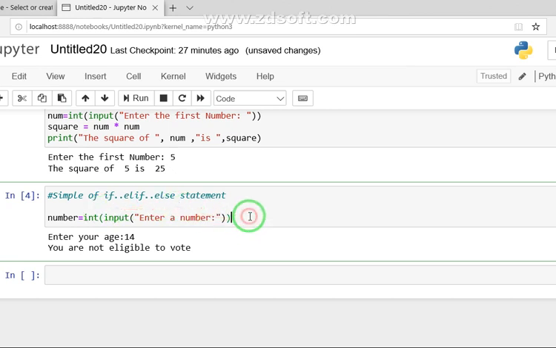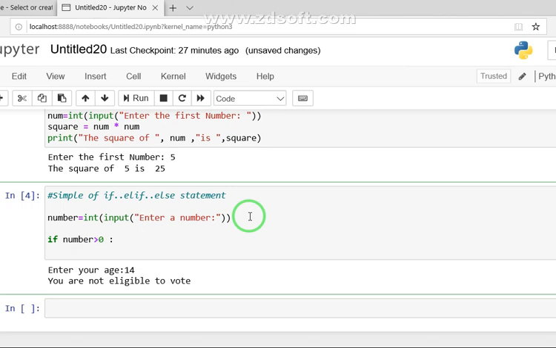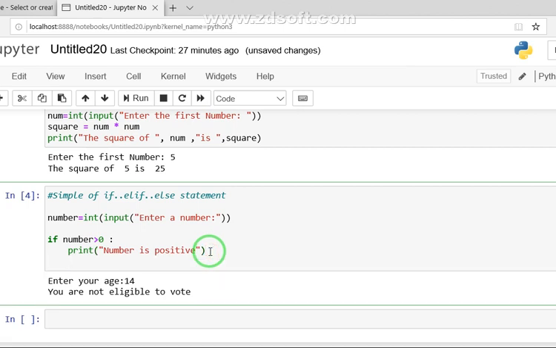Now we check the first if condition, if number is greater than 0, we print a message: number is positive. Clear? And keep in mind this indentation, a very important part.